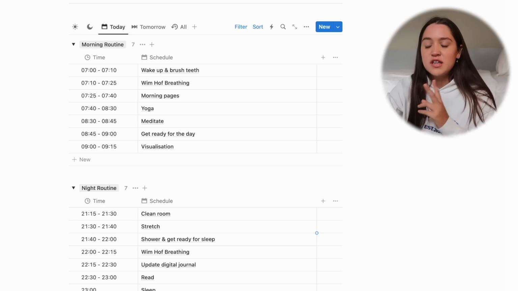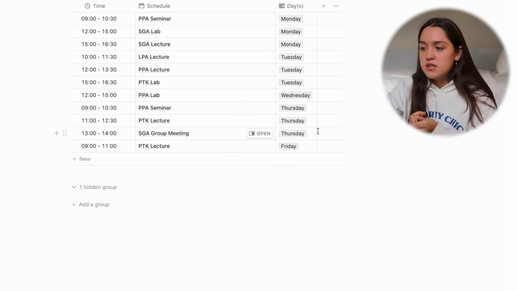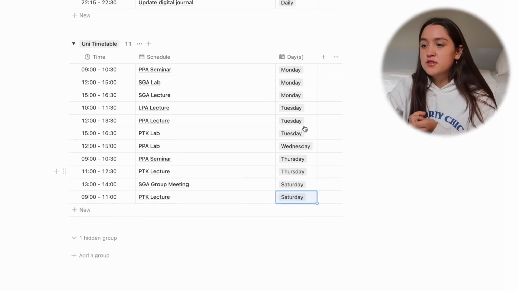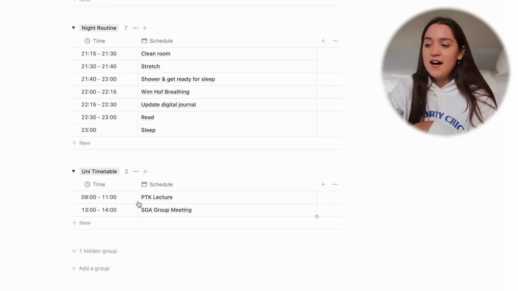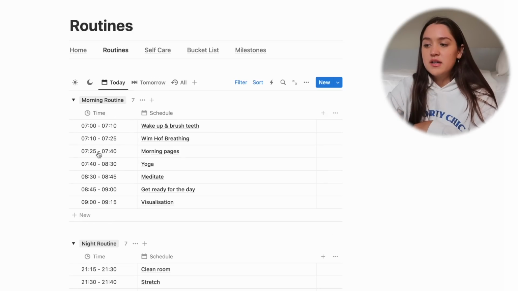Today's Saturday, so there's nothing on my uni timetable. I don't go to uni, but I just use that as an example. But if I, for example, change this to Saturday, then I'm gonna be able to see that, oh, today I have a lecture at 9 and then I have a meeting at 1. So it's gonna automatically update based on the day that you set for it.